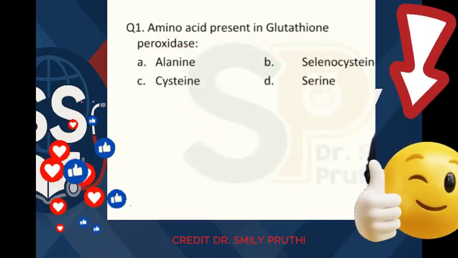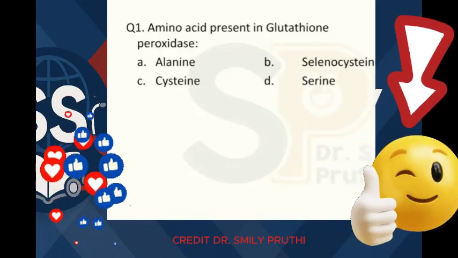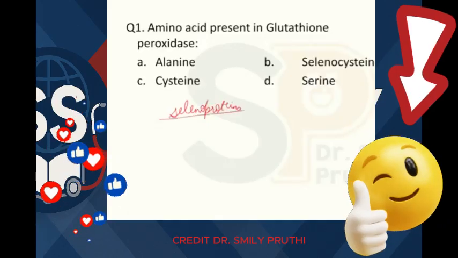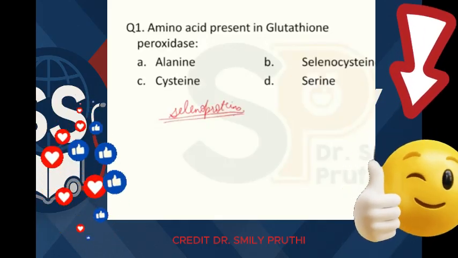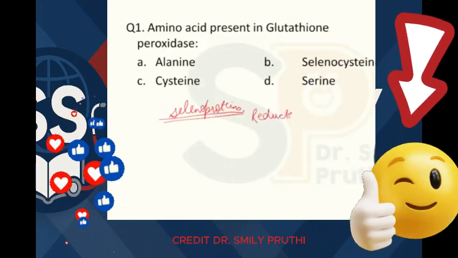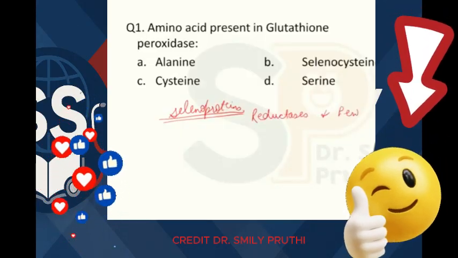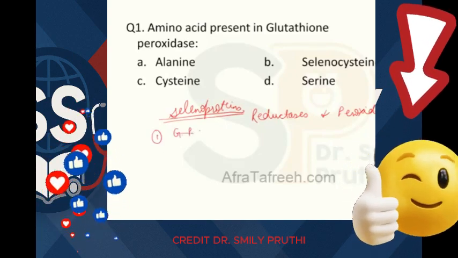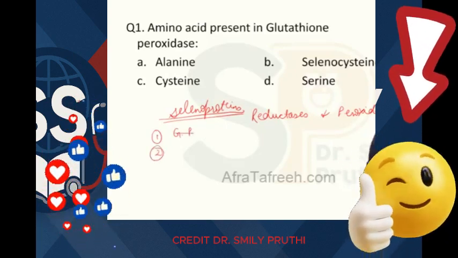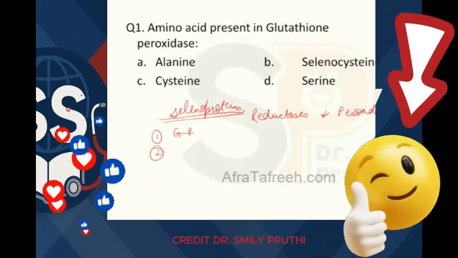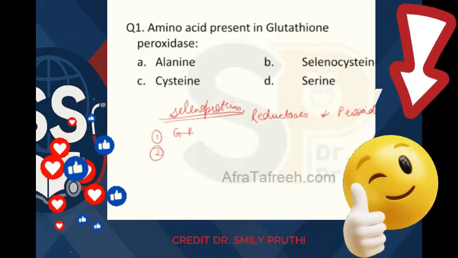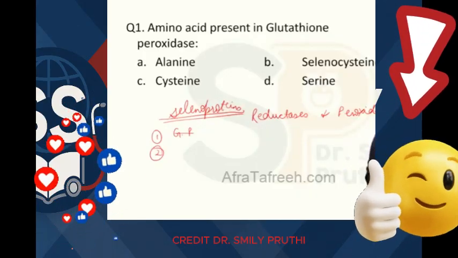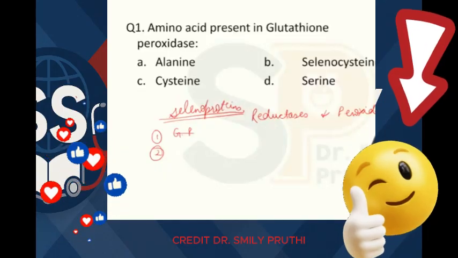Also, this selenocysteine is present in many other enzymes, and all these enzymes are known as selenoproteins. I just told you. So let's take the examples of selenoproteins. Mainly they are reductases and peroxidases. So one example we have done is glutathione peroxidase, but here it is not glutathione reductase. Remember this point, this is not glutathione reductase. Glutathione reductase requires FAD, and glutathione reductase is the marker enzyme for B2 deficiency, because FAD means B2 we say, right?